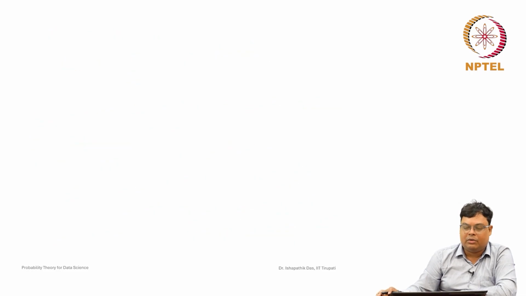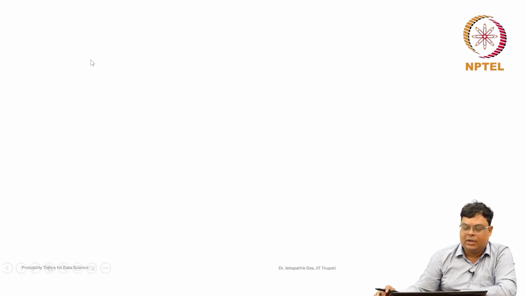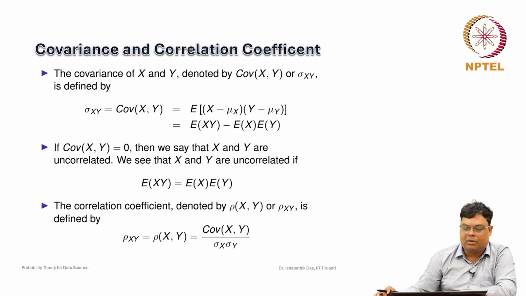Now, suppose you want to compare different random variables: there are x and y, and another two random variables z and w, and we know the covariance between x and y and between z and w. We want to compare how x and y are related and how z and w are related, but they depend on different units of measure, so we cannot compare.